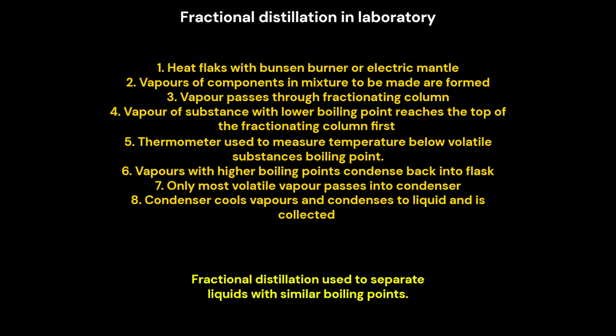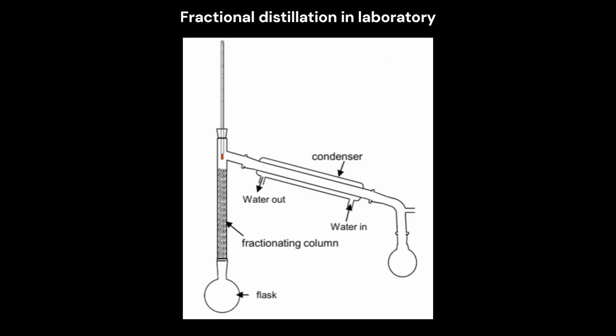5. A thermometer is used to measure the temperature, which is below the volatile substance's boiling point. 6. Vapors with higher boiling points condense back into the flask. 7. Only the most volatile vapor passes into the condenser. 8. The condenser cools the vapors, condenses them to liquid, and it is collected. Fractional distillation is used to separate liquids with similar boiling points.